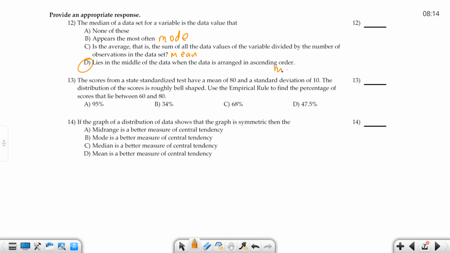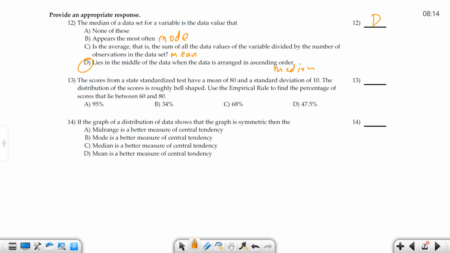And then this last one is the median, and that's what we're asked for. So D, that's the median. Be aware, it could ask what is the median, the mean, or the mode. So you just have to know. Appears the most is mode, the arithmetic average is mean, and median is the one that lies in the middle.